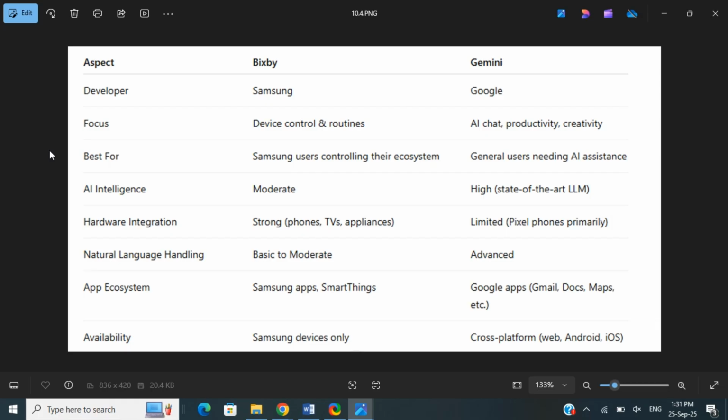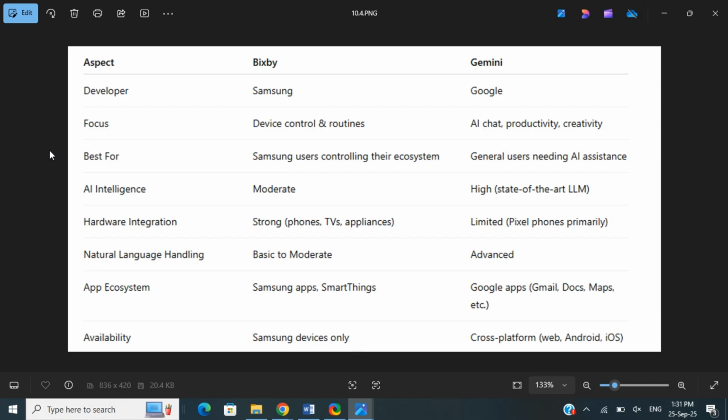And in handling natural language, they are pretty advanced, so as I mentioned earlier, in a conversational flow you can simply talk to them in normal, natural language. And they work within the Google apps like Gmail, Docs, Maps, and all those things within the Google Apps ecosystem, and they are available cross-platform.